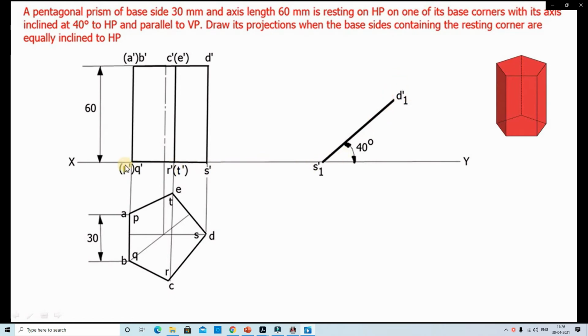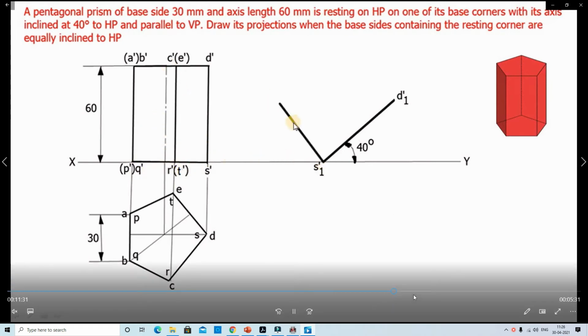And now with the help of the compass we measure P dash to S dash, the distance. P dash to S dash is the horizontal distance.